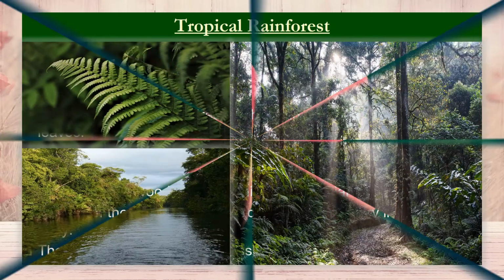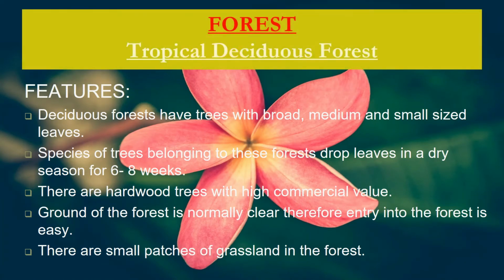Under the category of forests, India has tropical deciduous forests also. Tropical deciduous forests have trees of medium height, and these trees have leaves which are broad, medium, and small in different sizes. They do not have a very high variety of trees like tropical evergreen vegetation, but these trees together shed their leaves. That means for about 6 to 8 weeks during the dry season, all the trees shed their leaves. Therefore, the forests do not look green throughout the year.